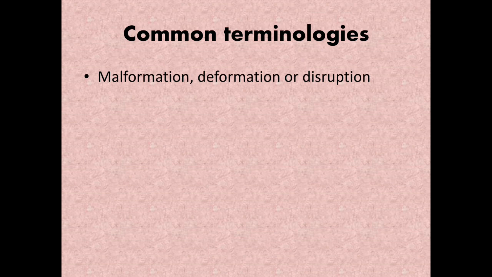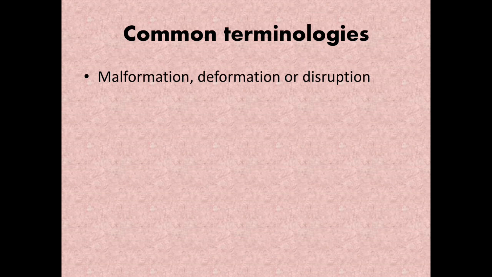So deformation, what does deformation mean? For instance, a structure may be visibly abnormal due to a deformation. Visibly it is abnormal. When it comes to disruption, a fetal structure is growing normally to a certain point of time during the antenatal period.